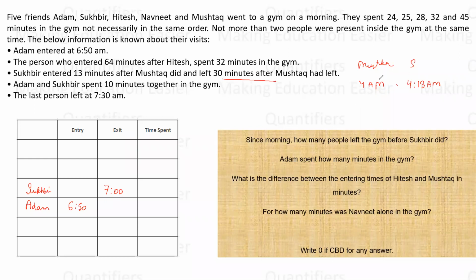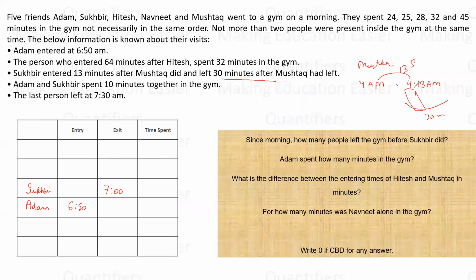He's coming after 13 minutes and leaving after 30 minutes, so can I say the gap between them must be 17 minutes? आप किसी से 13 मिनट बाद आए हो. You have come 13 minutes after someone and you are leaving 30 minutes after that person, which means there must be a gap of 17 minutes.